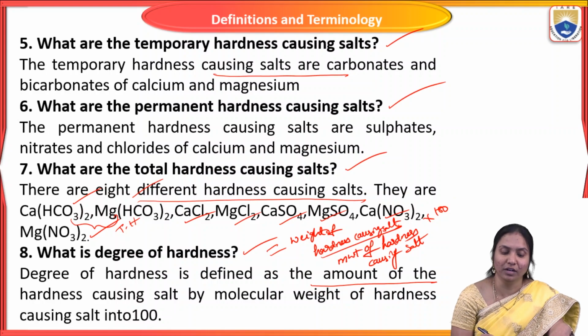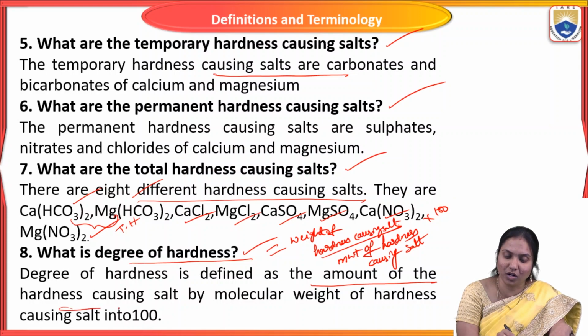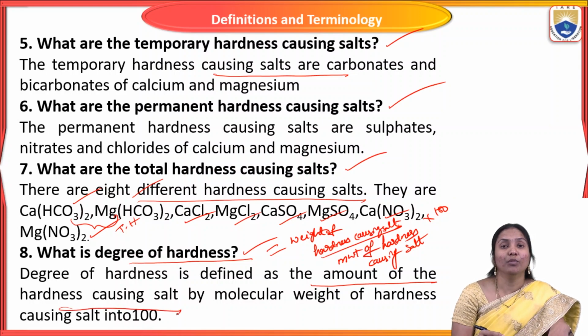Degree of hardness is defined as the amount of the hardness causing salt by molecular weight of the hardness causing salt into 100. This is called degree of hardness.